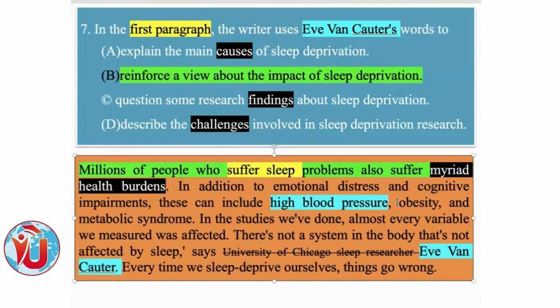High blood pressure, obesity, metabolic syndrome. In addition to emotional distress and cognitive impairments, that's also there, but these are the main things, along with other health burdens.